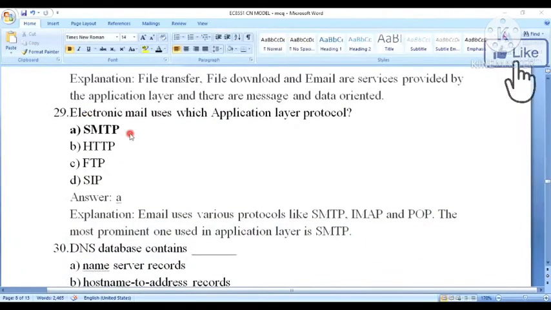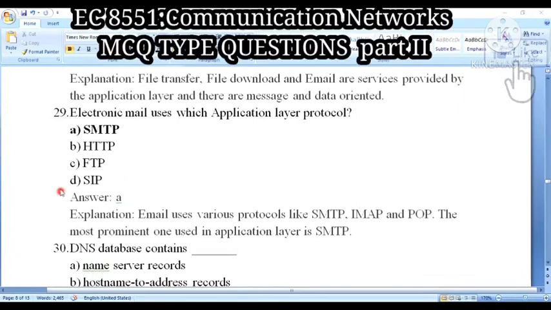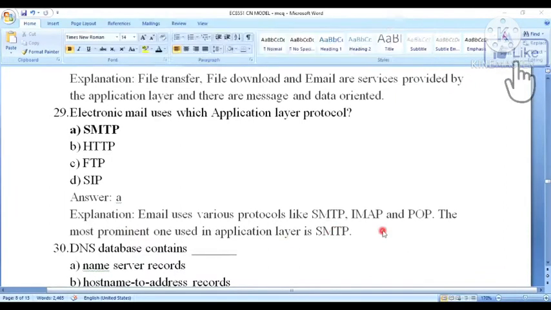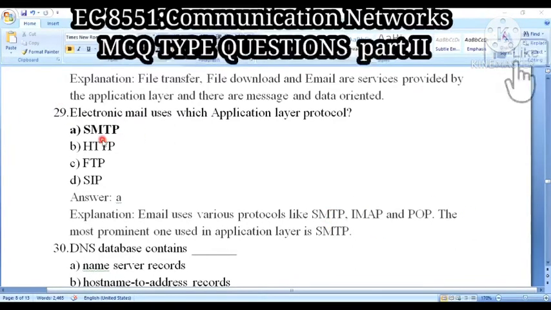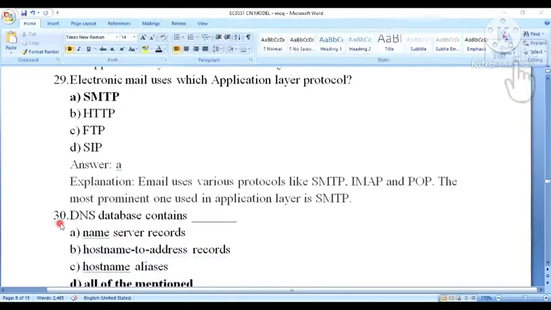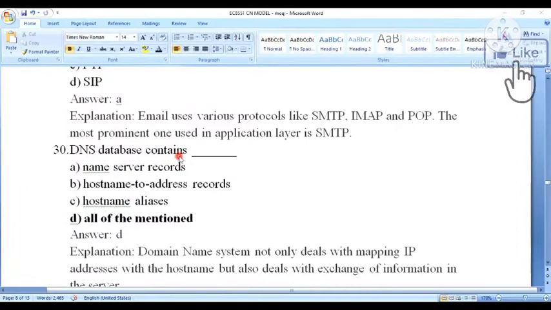Question 29: email, that is electronic mail, uses which application layer protocol? Option A, SMTP; option B, HTTP; option C, FTP; and option D, SIP. Email uses various protocols like the SMTP protocol, IMAP protocol, and POP protocol, isn't it? And the most prominent one used in the application layer is SMTP only. That is Simple Mail Transfer Protocol, the most prominent one used in the application layer. Am I clear?